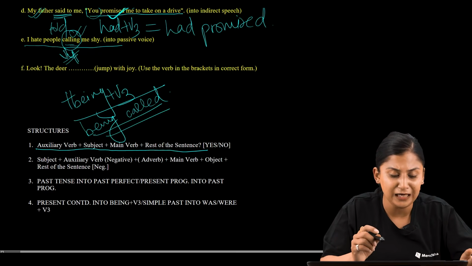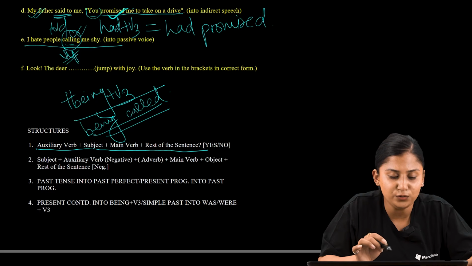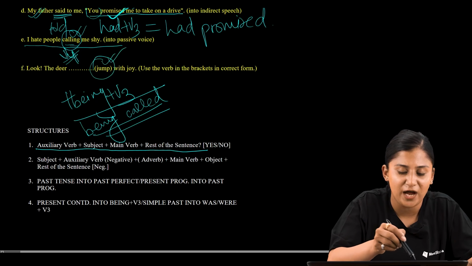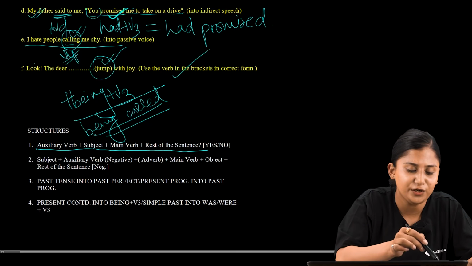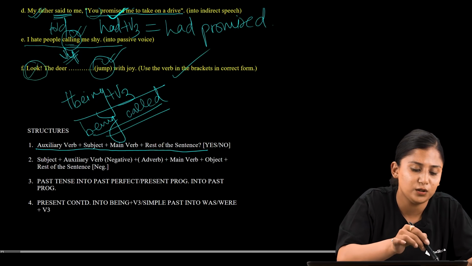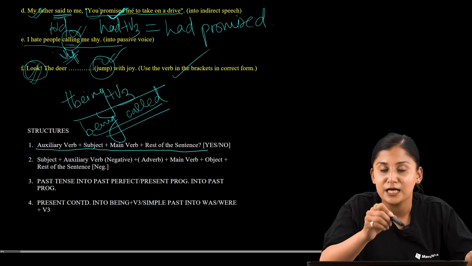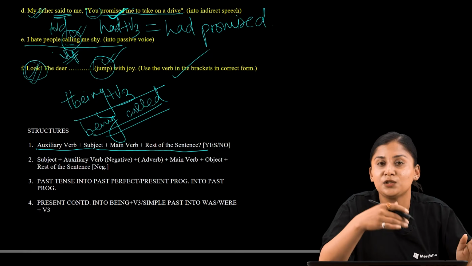Okay. Now let us deal with the last question, that is, look the deer dash jump with joy. We are provided a verb in this bracket, and we are supposed to choose the correct form of the verb. Here the word look, with an exclamation mark, gives us the idea that whenever the speaker is speaking, something is happening.